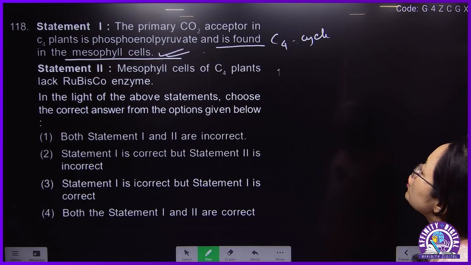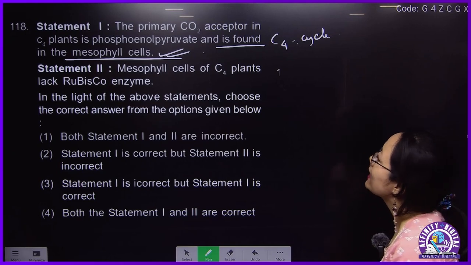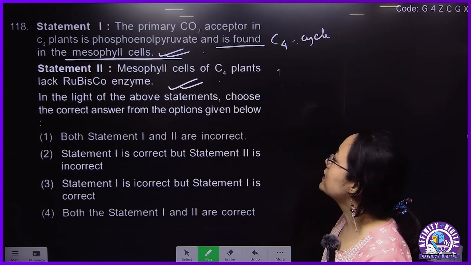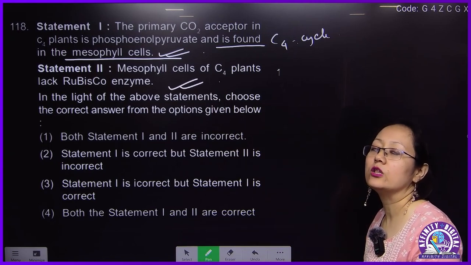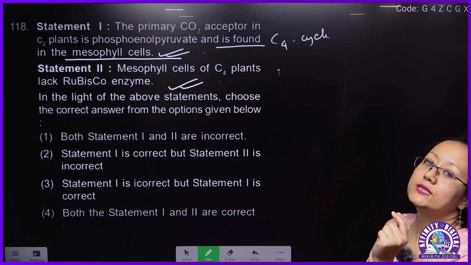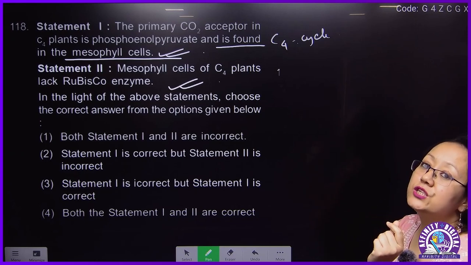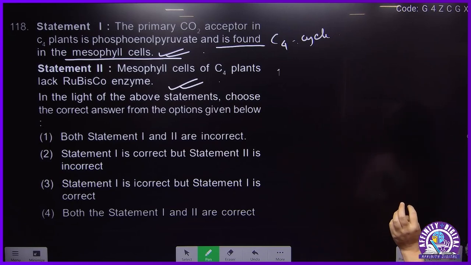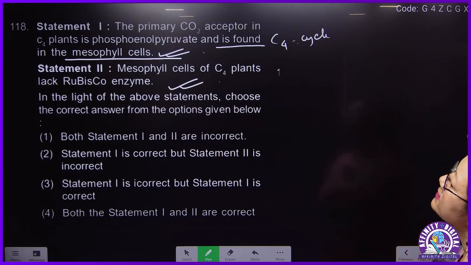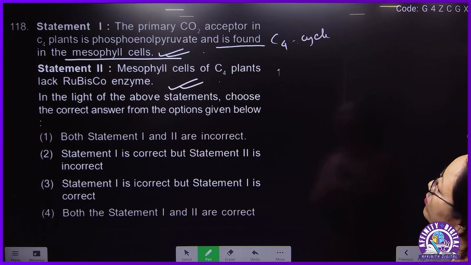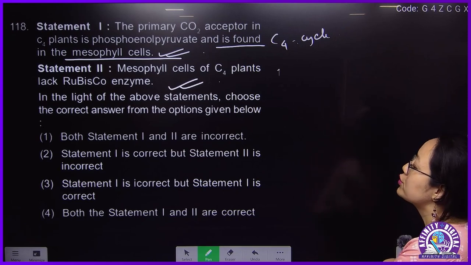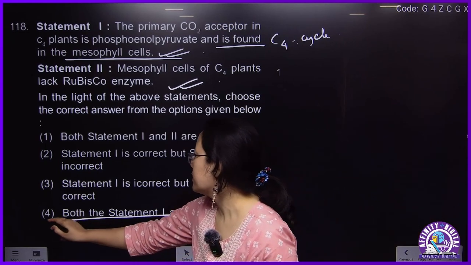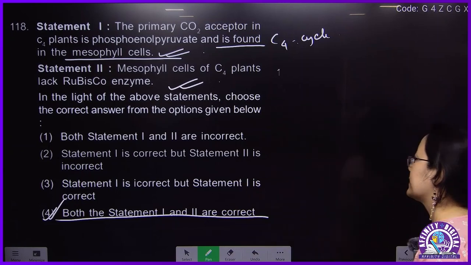Correct. Mesophyll cell of C4 plant lack Rubisco enzyme. This is also correct. In the case of the C4 plant, mesophyll cell will not have Rubisco. Where is Rubisco present? Rubisco will be found inside the bundle sheath in the case of C4 plants. So primary carbon dioxide acceptor in C4 plant is PEP and is found in mesophyll cell. Correct. Mesophyll cell of C4 plant lacks Rubisco. This is also correct. So 1 and 2 are correct. Both statement 1 and 2 are correct.